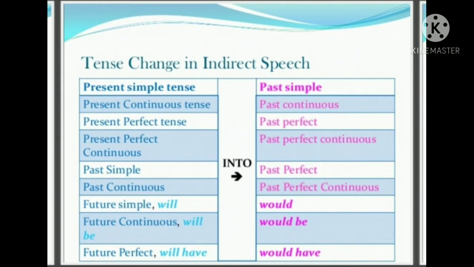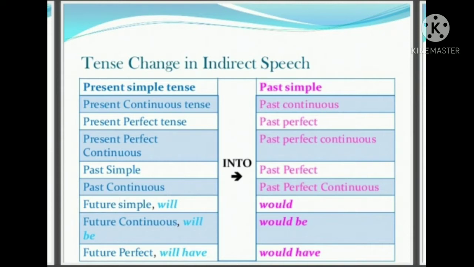Also, present continuous is changed to past continuous. For example, she is working will be changed to she was working. Present perfect to past perfect. So, she has worked will be changed to she had worked.